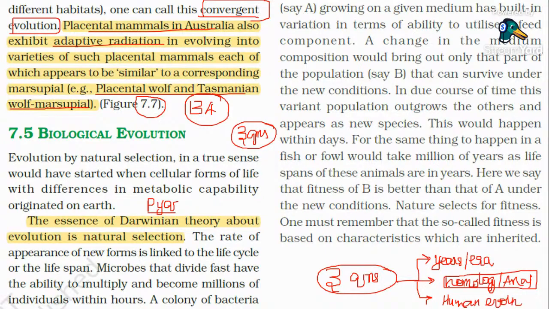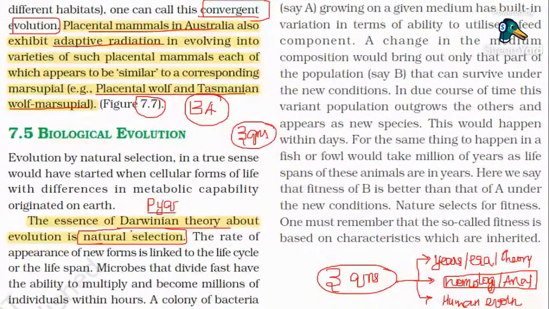Human evolution and other theories of evolution can also come here. Clear? So the essence of Darwinian theory is natural selection. Natural selection was the essence of whose theory of evolution? Darwinian theory of evolution. Clear? Is that clear for everybody?